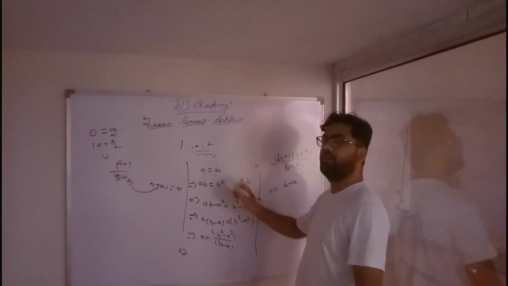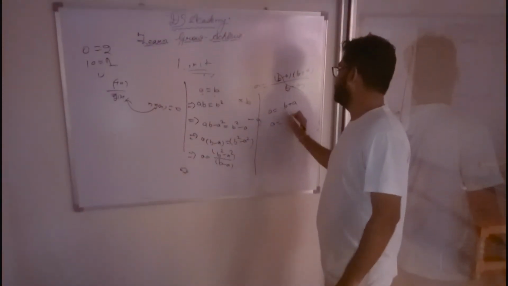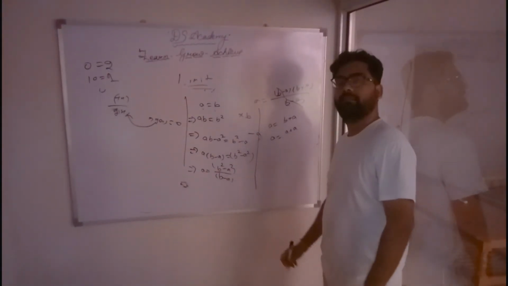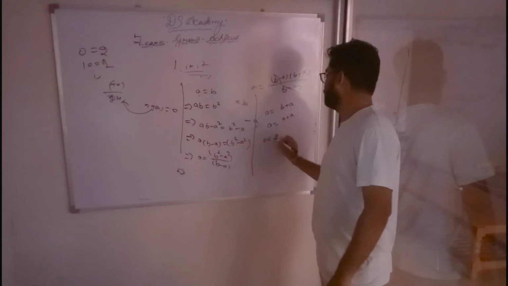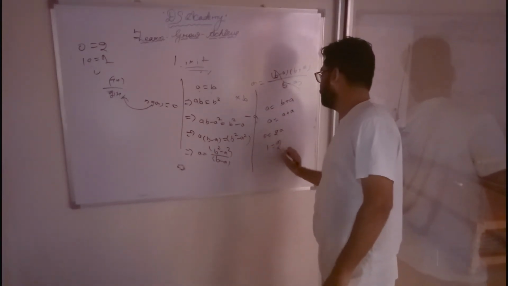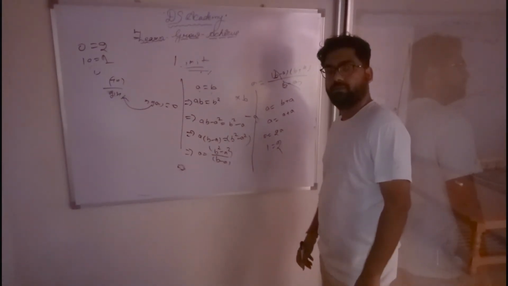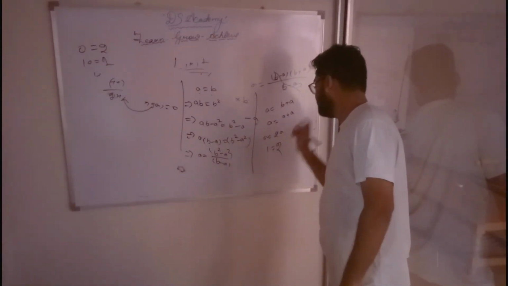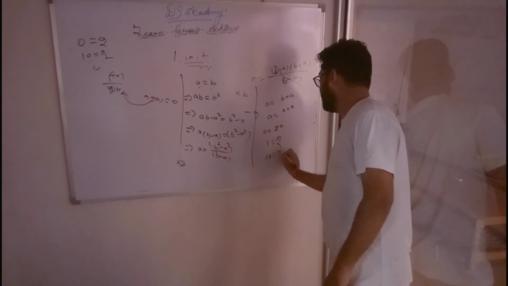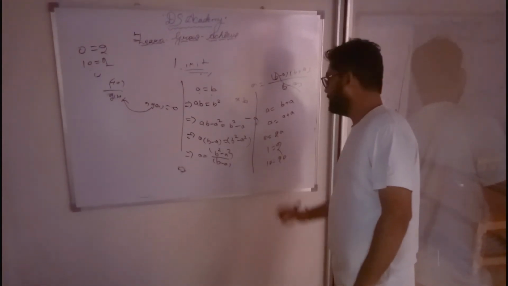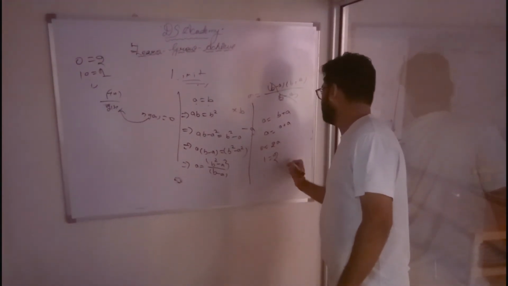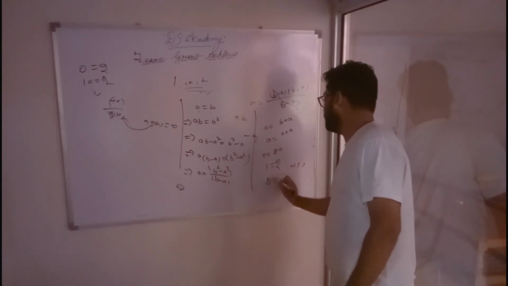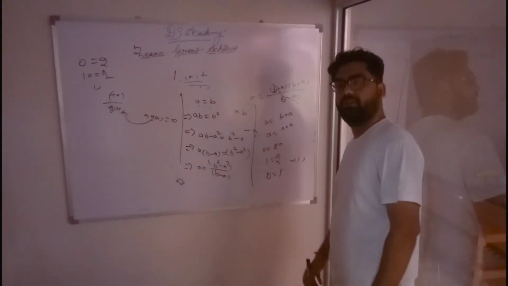We already know b is equal to a, so a is equal to a plus a. So a is equal to 2a, meaning 1 is equal to 2. Multiplied with 10, 10 is equal to 20. Minus 1 on both sides, it will be 0 is equal to 1.